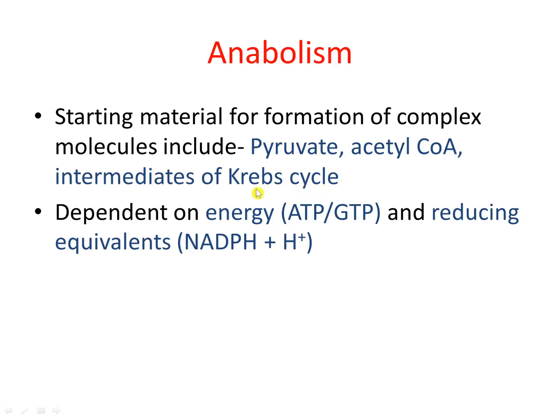Whichever intermediate moieties are formed during the entire Krebs cycle process, they act as starting material for the formation of complex molecules. And as I have told you previously, the anabolism process requires energy. So it is dependent on energy provided by ATP or GTP and the reducing equivalents such as NADPH plus proton.